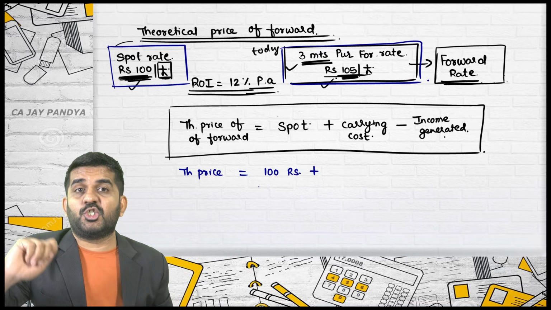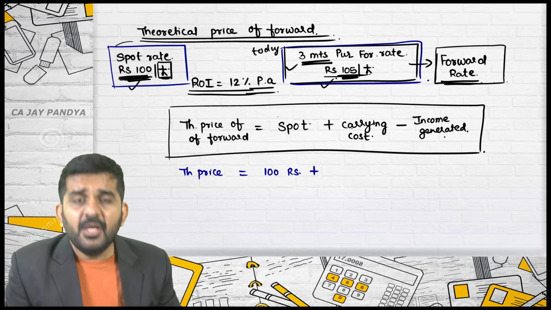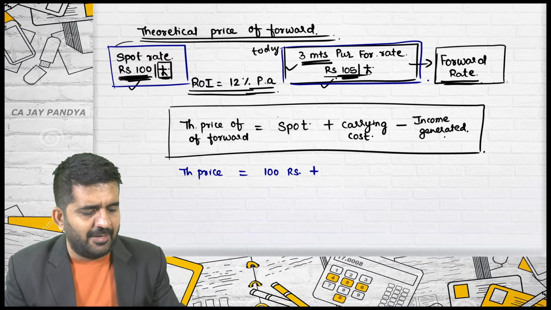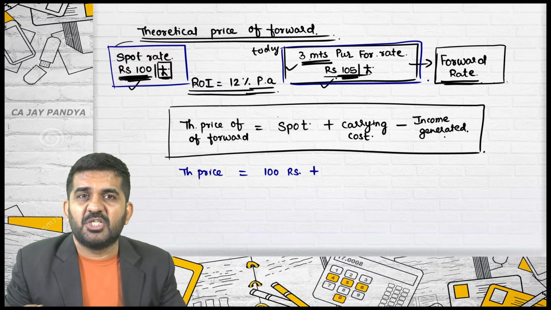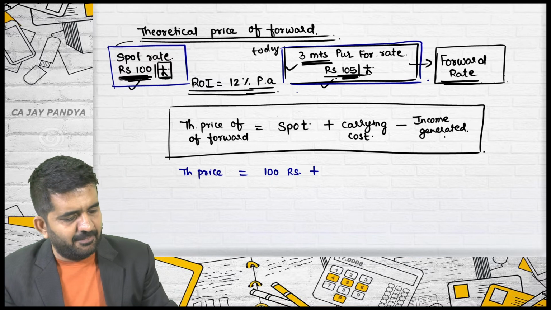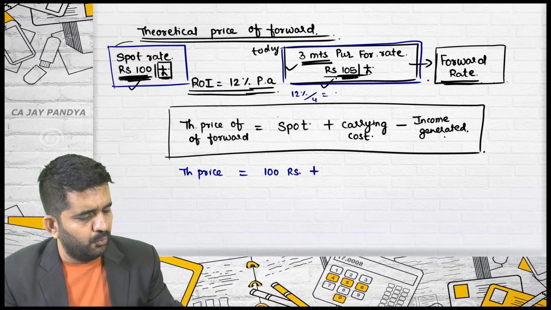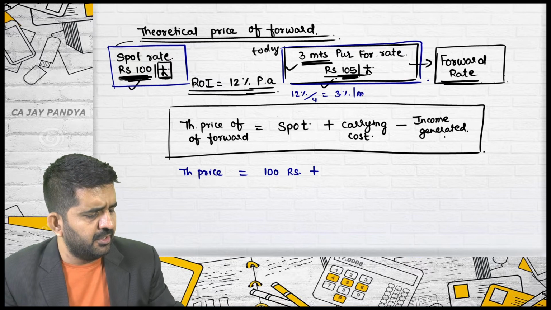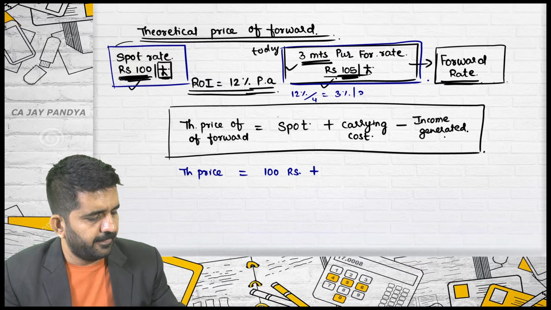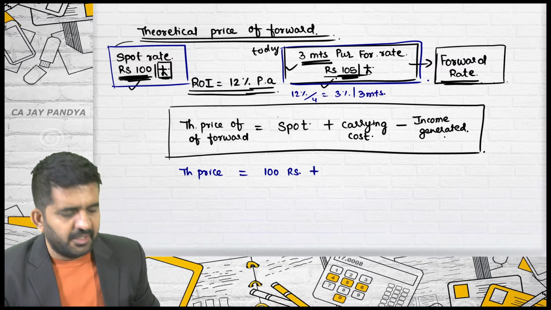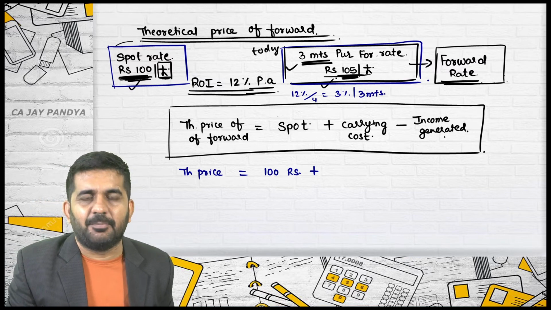Plus interest cost. What will be the interest cost on this 100 rupees at 12% per annum? 3 months is a quarter. Is it right? So 12% divided by 4 is 3% per 3 months. If 12% is for 12 months, 3% will be for 3 months.